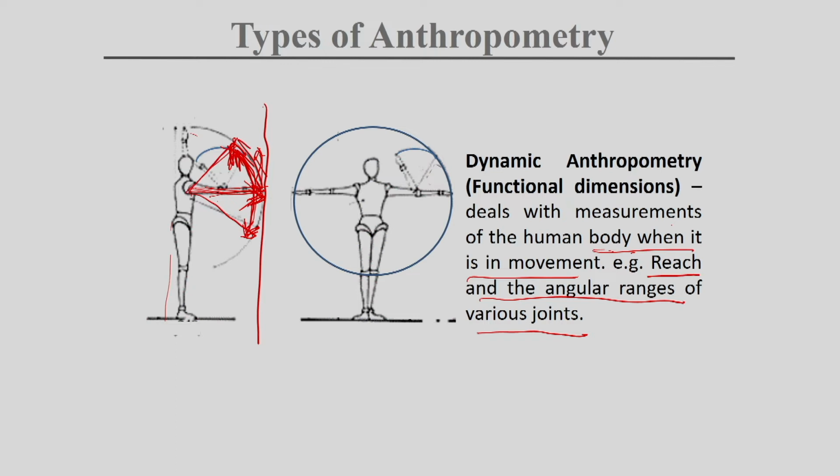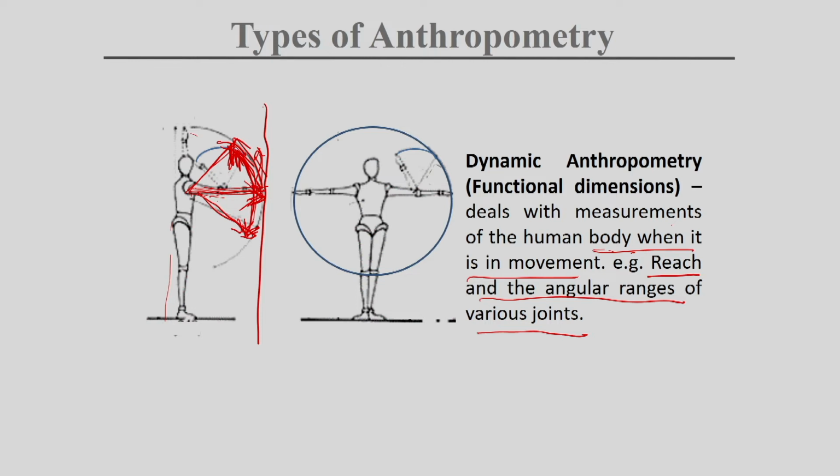So, it is not like this, but it is like this. When you are moving your hand in this direction, your reach is getting decreased. It is not that much, but it is getting decreased. Or in other way, if you are putting your hands down, the same thing is happening, your reach is getting decreased. So, in this condition, you need dynamic anthropometry.